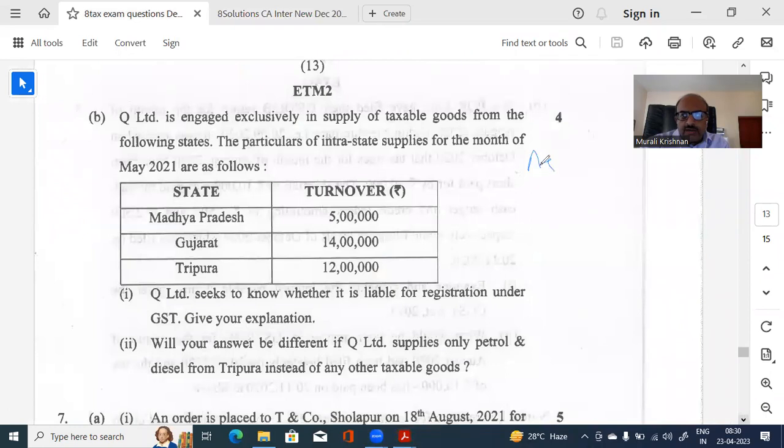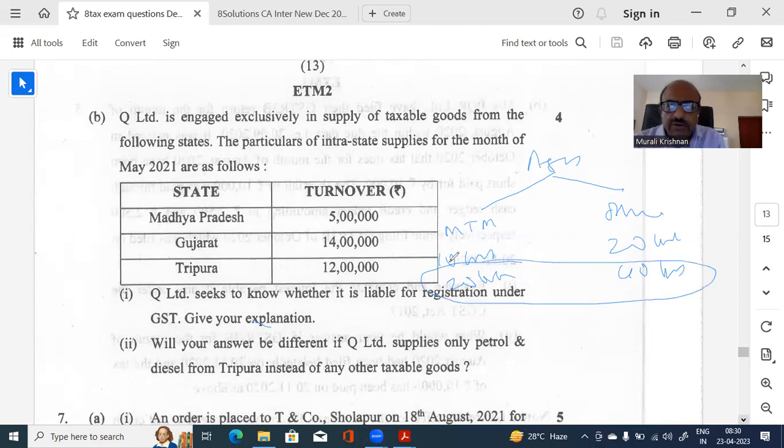So aggregate turnover checking is of 2 types you have to do. One is Manipur, Tripura, Mizoram and all that. And another one is others. Normally it is 10 lakhs, and the other one is 20. But there is a higher amount. At that time, it will become 20 lakhs and 40 lakhs. But there are certain conditions for this higher limit that you need to check. What are the conditions? If that is satisfied, then only it will be available. Okay.